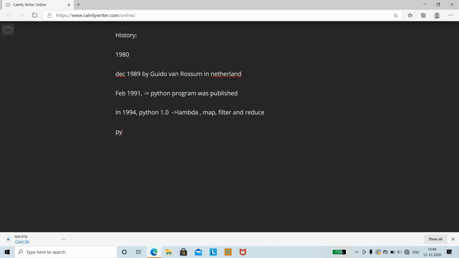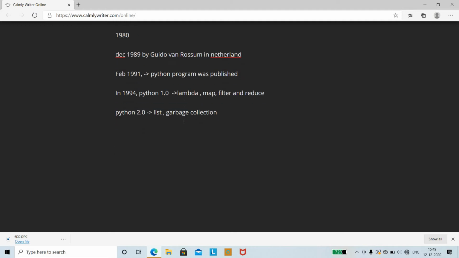Once 1.0 came into existence, then there was Python 2.0. Python 2.0 again added new features to the existing Python language. It added list comprehensions, and garbage collection was the new feature added in Python 2.0. So Python 1.0 came with lambda, map, filter and reduce, and Python 2.0 with lists as well as garbage collection.